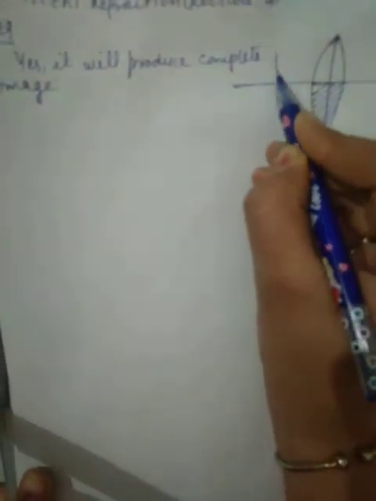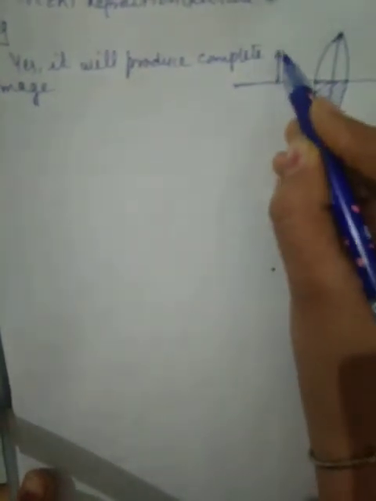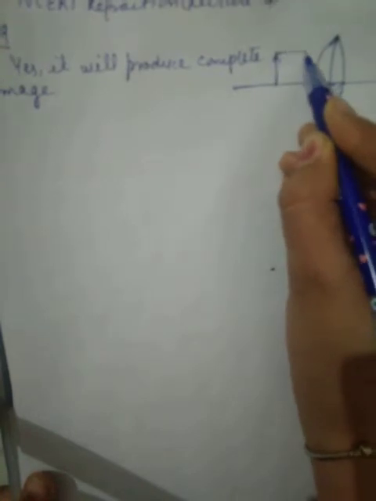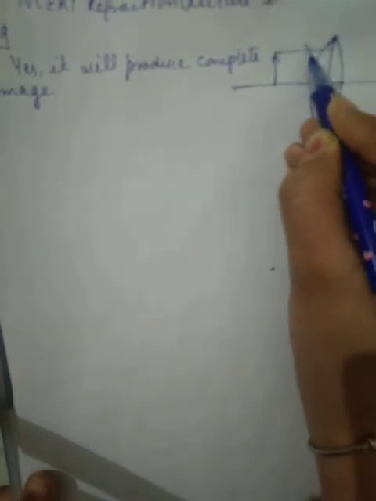How can we verify? If any object is placed in front of it, for the image formation to take place, only two rays are necessary. First, the ray parallel to the principal axis. After passing through the lens, it will pass through the principal focus.